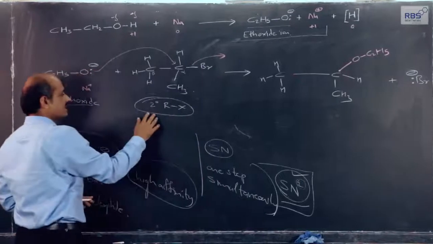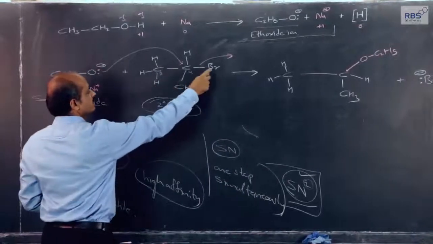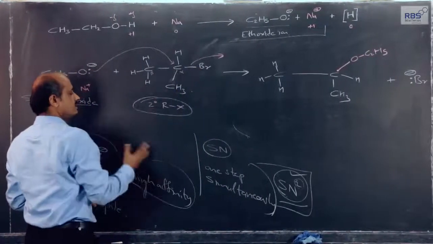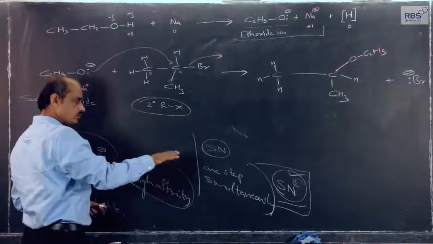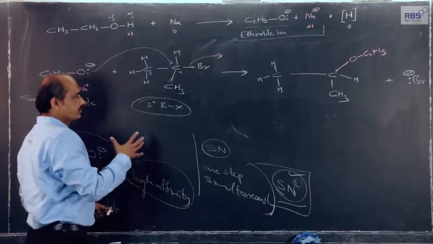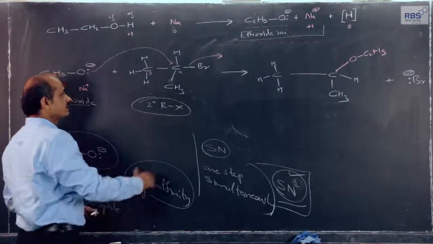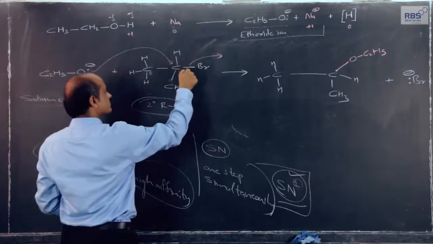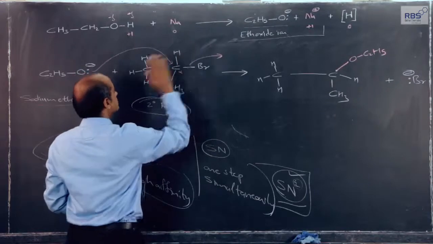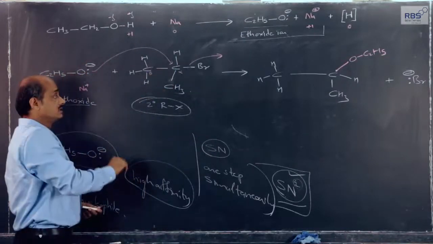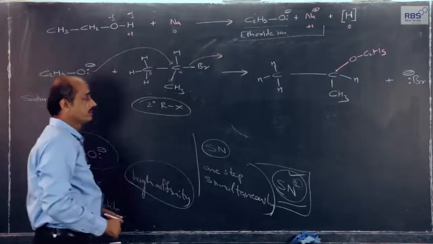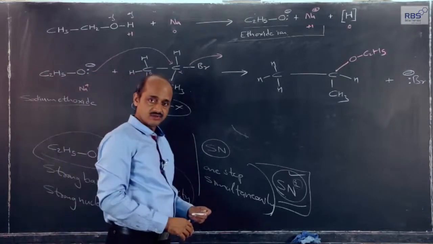Now, in the second example of alkyl halide, although it is secondary, the halogen atom is attached to a secondary carbon atom, still SN2 is preferred because a polar solvent is not used here. For SN1 it is necessary to break this bond first, heterolysis of this first, then attack of nucleophile. That is not going to take place here.